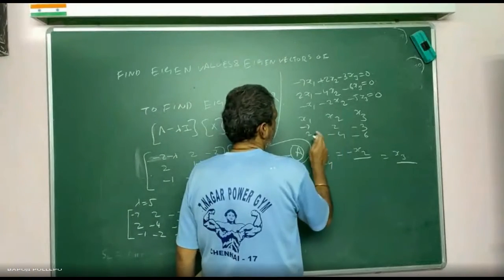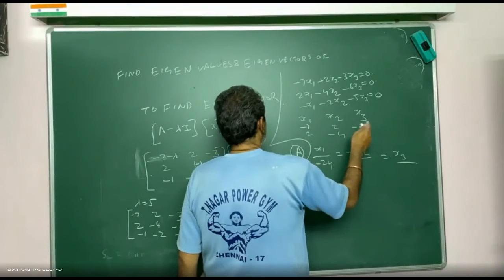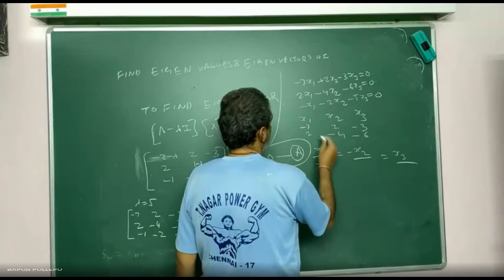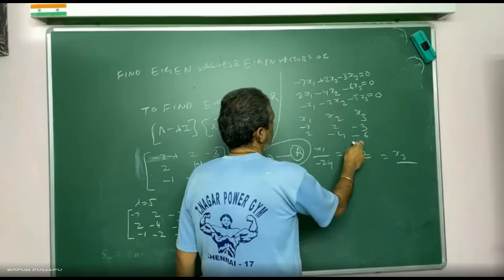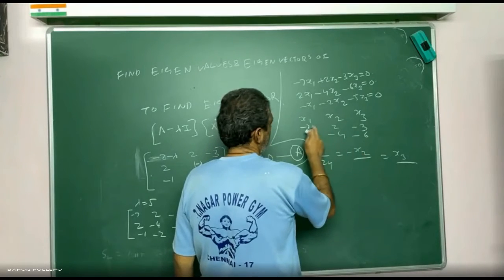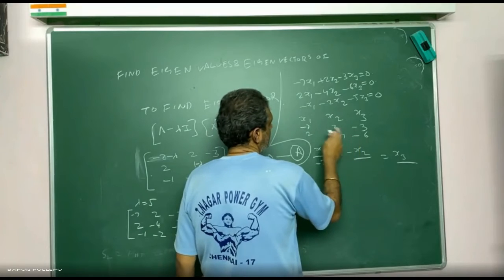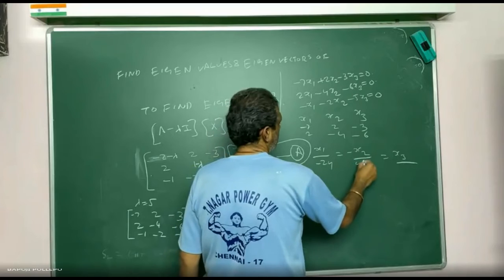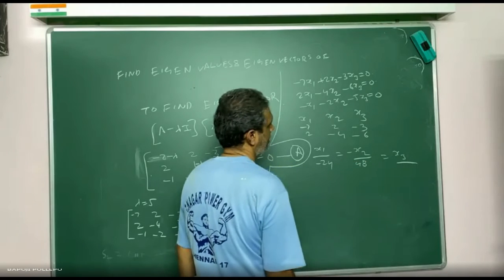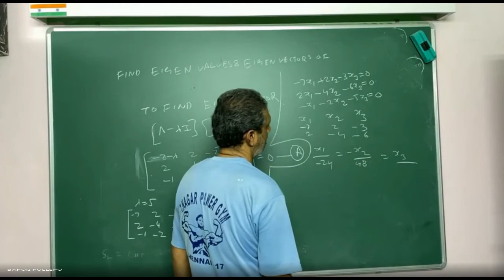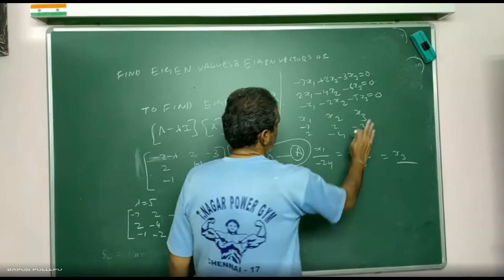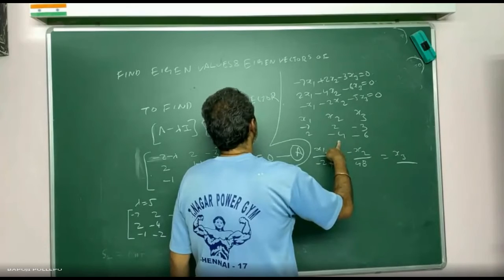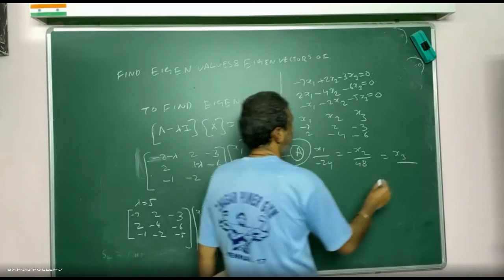X2 by, leave this one, 42 plus 6, how much? Sorry, minus 42, oh, plus only. 7 into minus, plus 42 plus 6, how much? 48. Correct? Sir, check, I may make mistakes. X3 means leave this one: 28 minus 4.